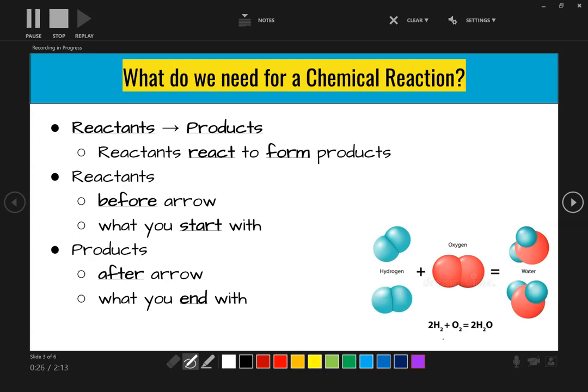So, for example, that equation that we just looked at, we have 2H2 plus O2 goes to 2H2O. So anything that comes before the arrow are going to be our reactants. And anything that comes after the arrow are going to be our products.